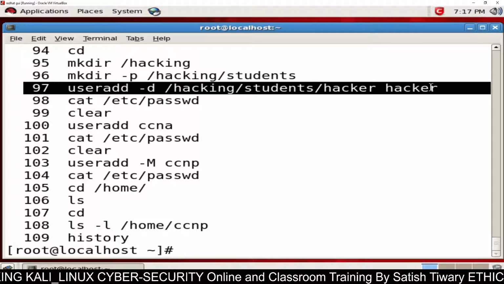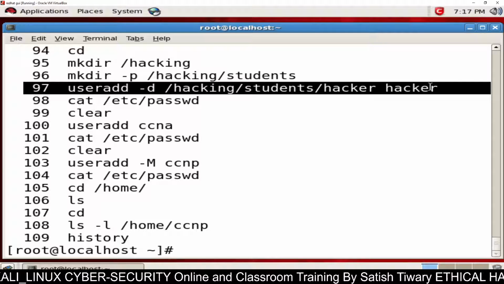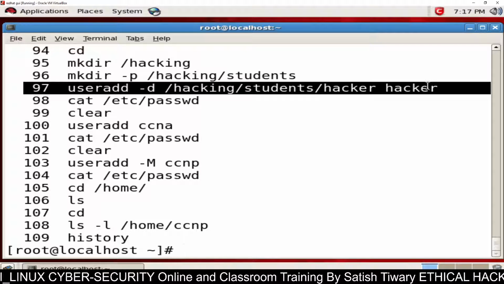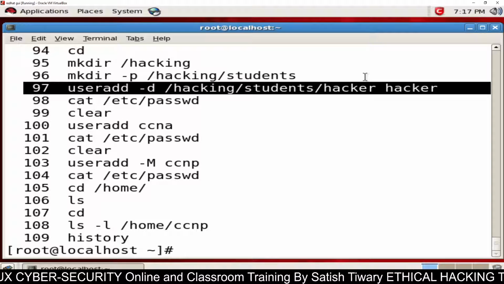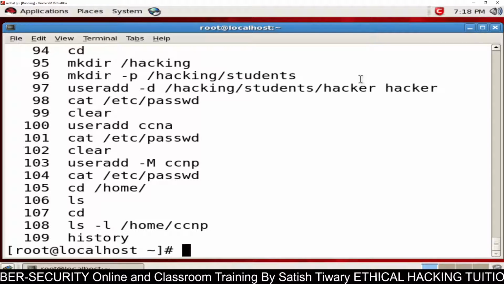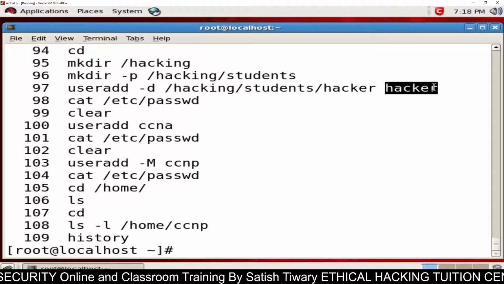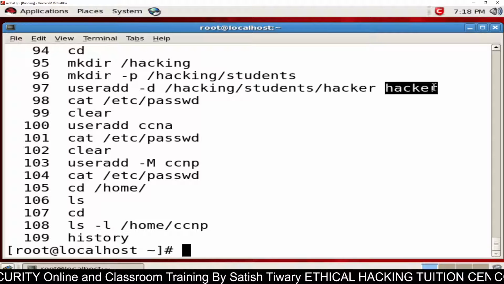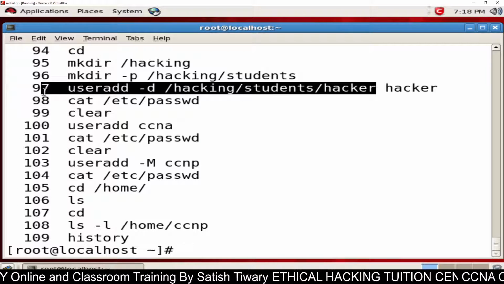I hope you understand, and this will be useful when you are configuring telnet and you want a proper user to allow. It will also be useful when you want to attach your user data with RAID or LVM. You want to give RAID support to your user data, like suppose user hacker's data. You want to give LVM support to this user data. You can create a custom directory where you can give the path of the RAID devices or LVM devices.